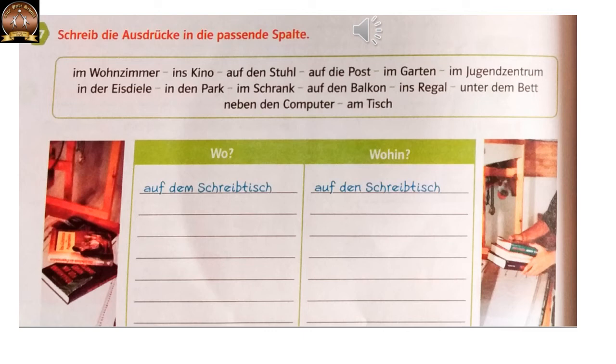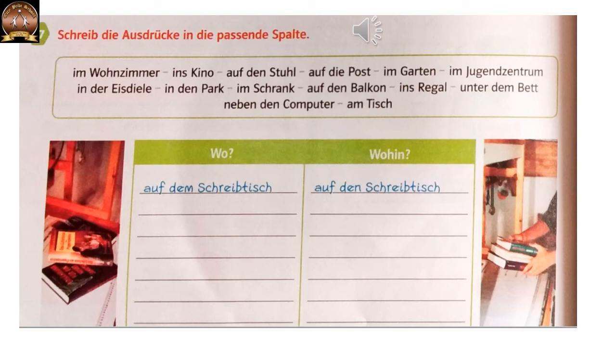So, did you get all of it? Let us check. Im Wohnzimmer. Das ist plus dem dative. So, wo. Ins Kino. It is in plus das. Accusative. So, wohin. Auf den Stuhl. That is accusative. So, again wohin. Auf die Post. Die is accusative. So, again it is wohin. Im Garten is in dem Garten. It is dative. So, it is wo. Im Jugendzentrum. It is in dem. Again wo.